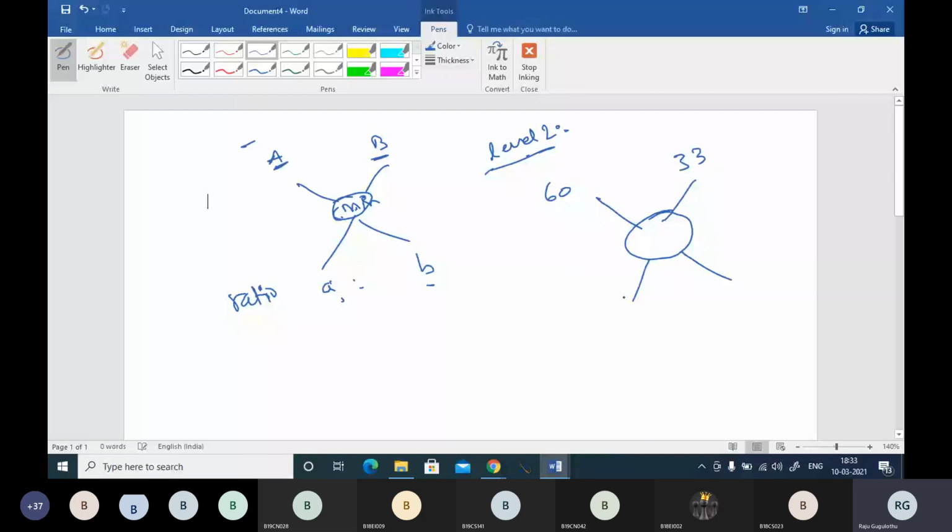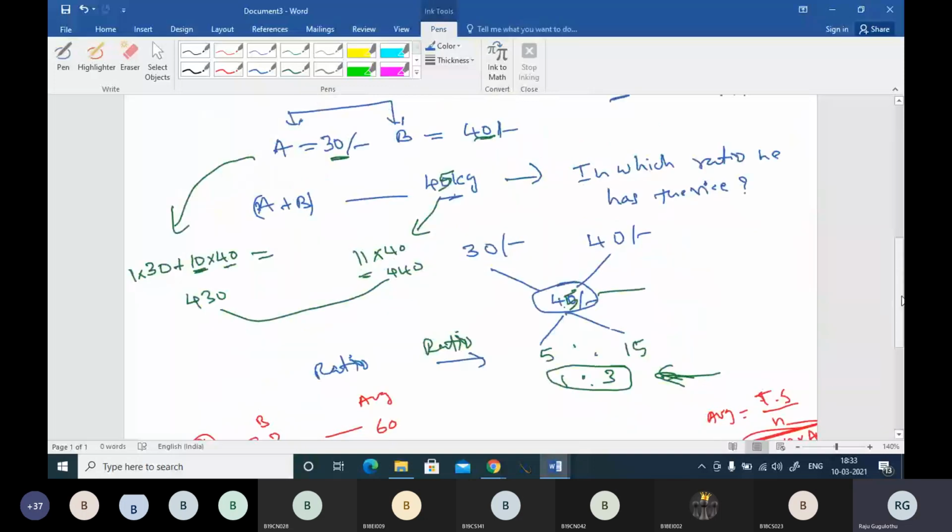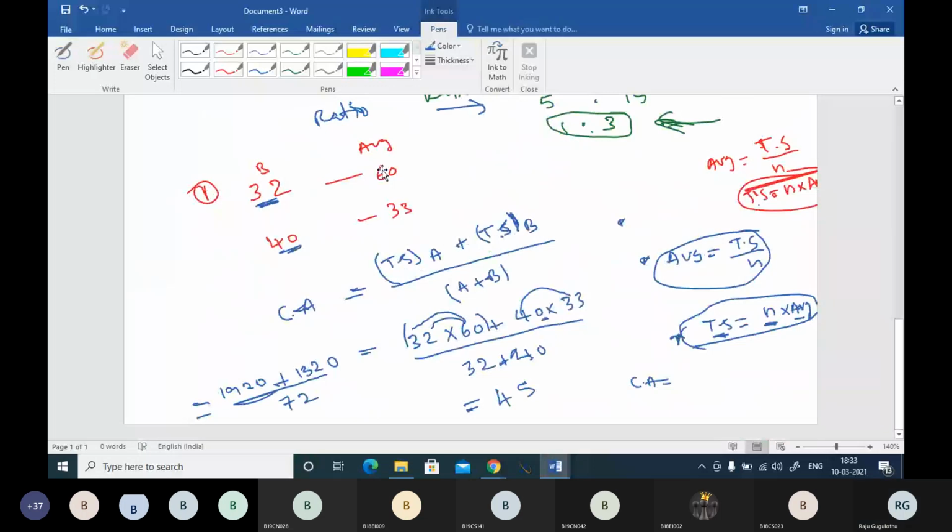60 is one average and 33 is another average. 32 boys' average marks is 60, 40 boys' average marks is 33. Okay, 32 and 40.